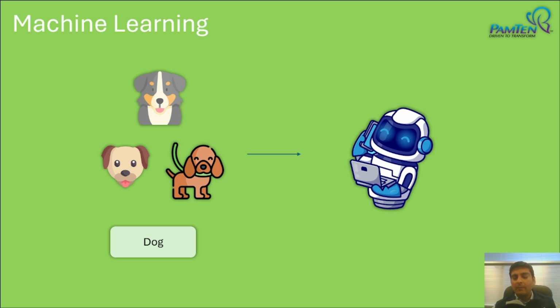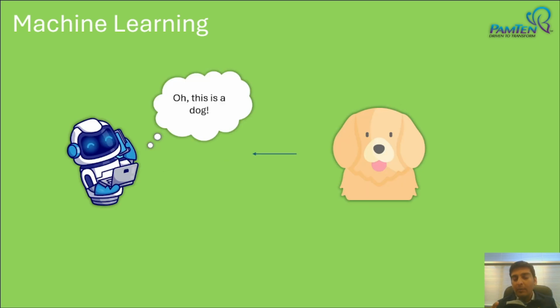Now, if you're supposed to do the same thing with a machine, what you do is you keep on feeding these images of dogs to the machine, and it will learn all of these characteristics of a dog. So this machine will learn that a dog has a tongue like this, it has a face like this, it has 2 ears, and so on. Right? So it learns all of the features of this dog. And once it learns, it'll be given a new picture of a dog. And when this new picture of a dog is given to it, it will basically compare this picture with whatever it has learned. And if it understands that this is the same, it will say that this is a dog.